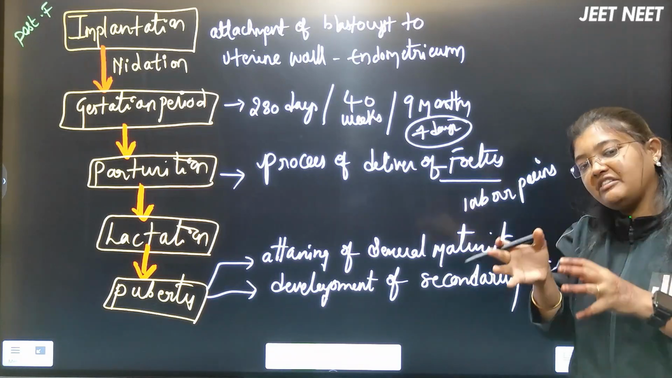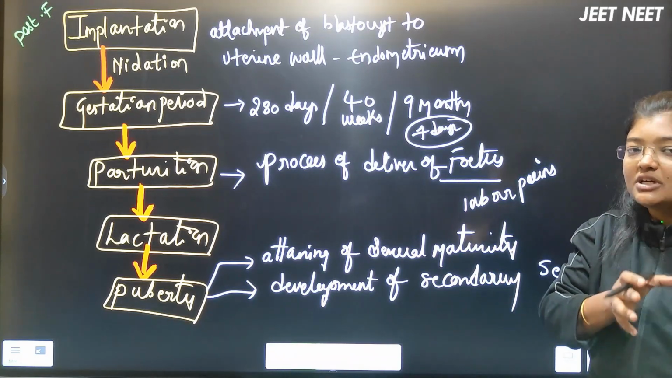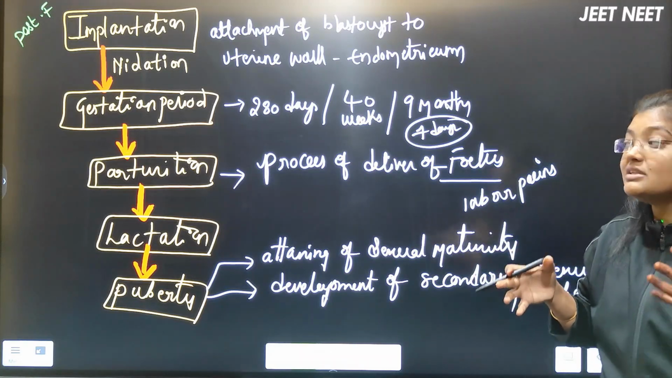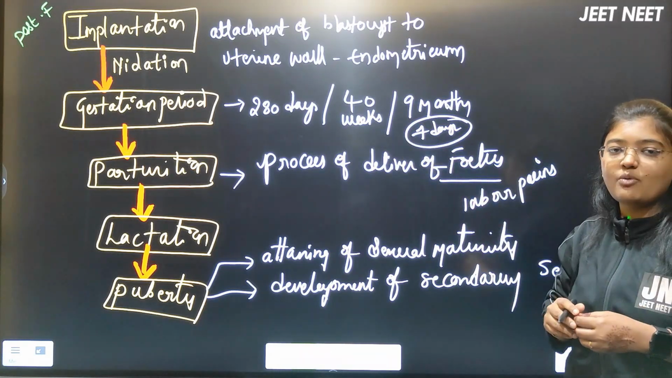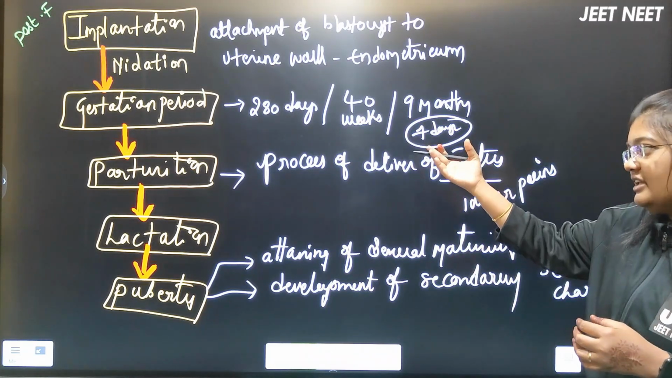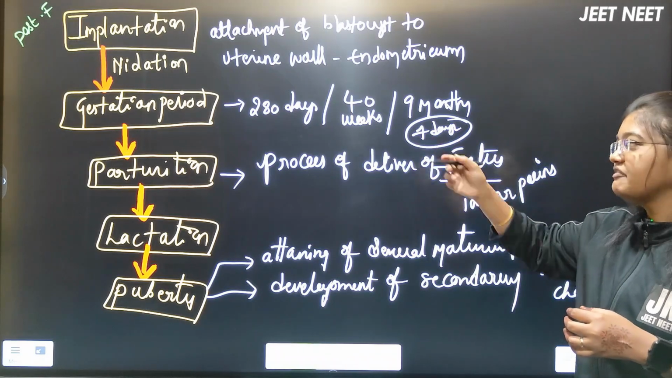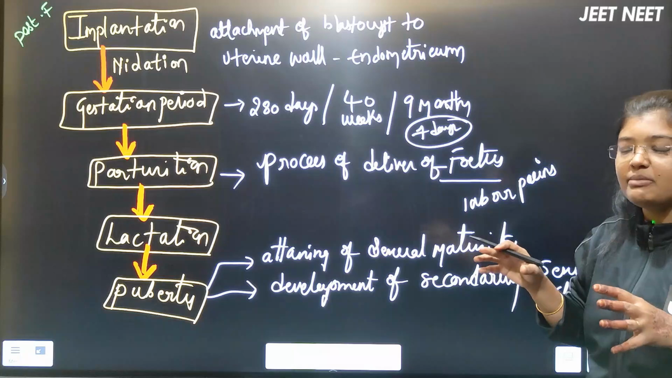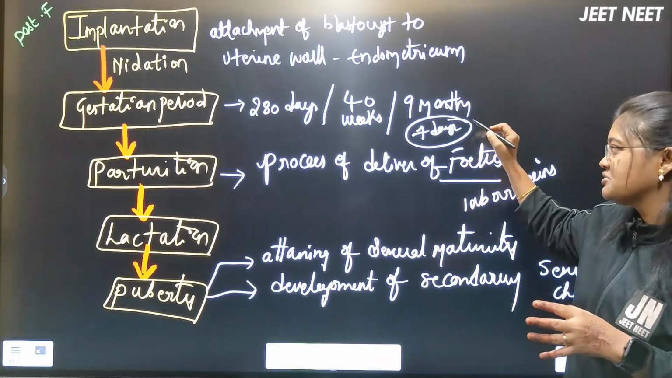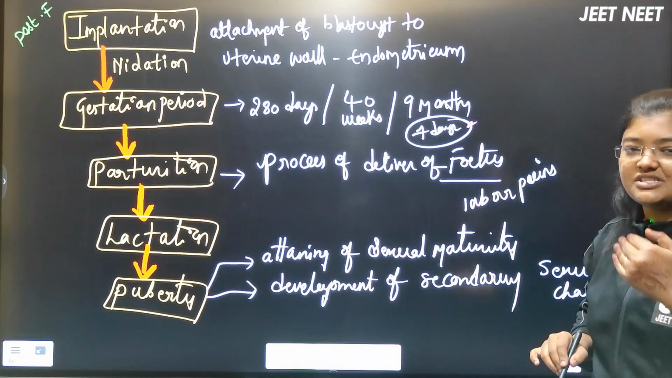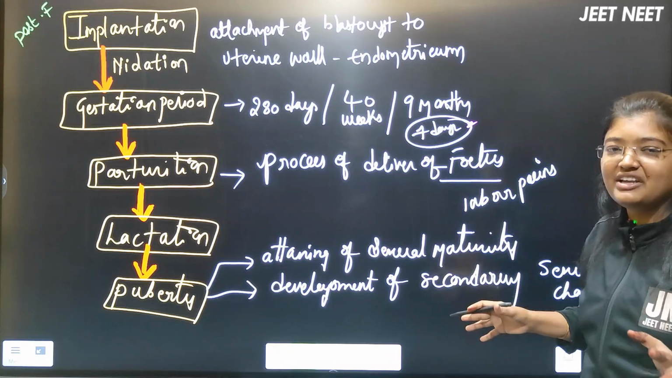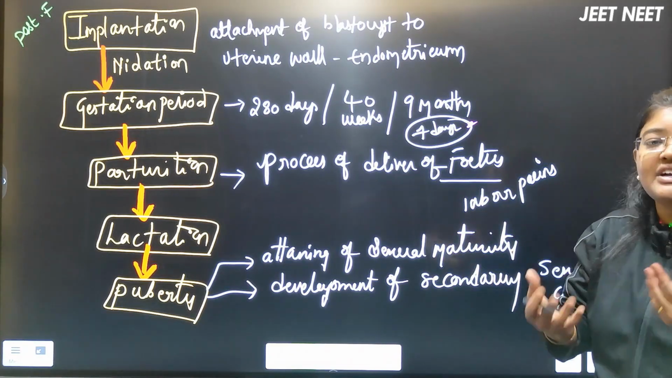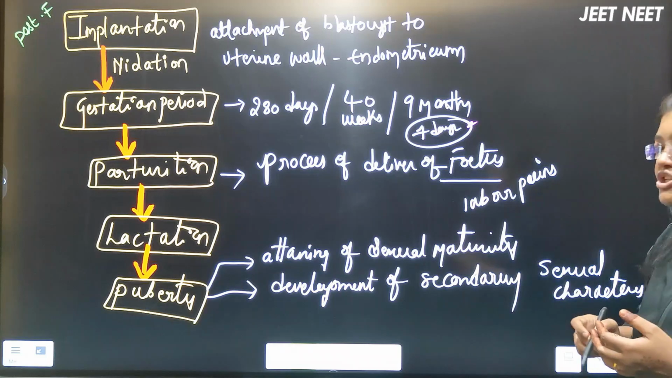Zygote, embryo, then fetus. The development from the 3rd month up to the 9 months, wherever the fetus is developing, that period we call the gestation period. If I take days, about 280 days will be there. If I take weeks, 40 weeks. If I take months, it will be 9 months and around 7 days. It's approximate, not exact. After the gestation period is completed, the baby is ready for the process we call parturition, which is the process of delivering the fetus.